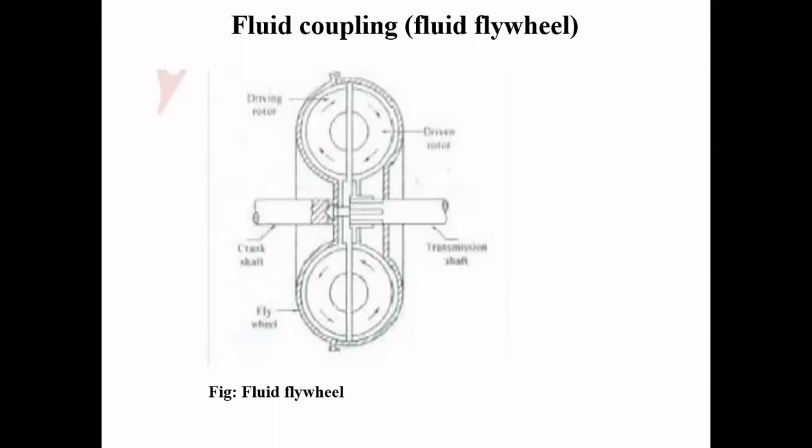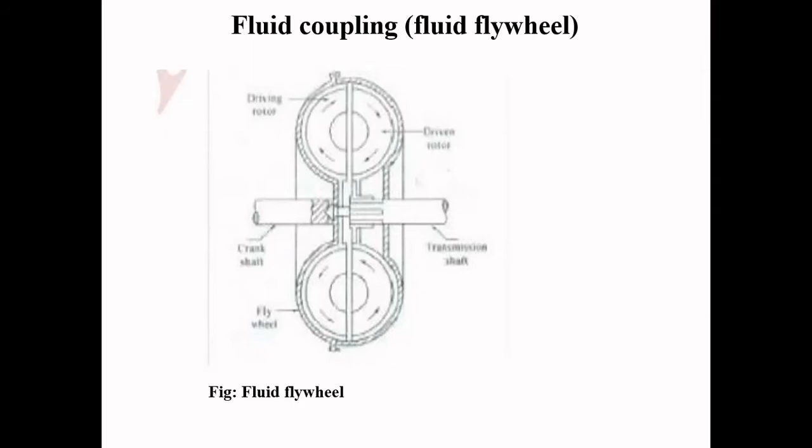The driving and the driven members are very close, with their ends facing each other and enclosed in the same housing, so that they can be turned without touching each other. Both the impeller and the runner will not touch each other, but they will be rotating without coming in direct contact.